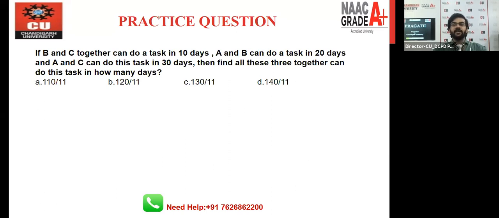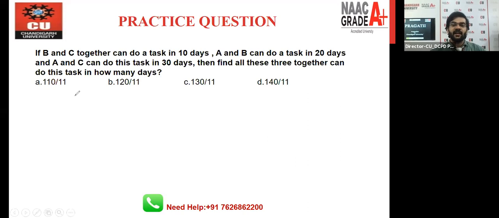Right now we have B and C. They are doing the task in 10 days. A and B can do it in 20 days. A and C can do the same task in 30 days. Then find all these three together can do this task in how many days? Very similar question. So give me the answer.